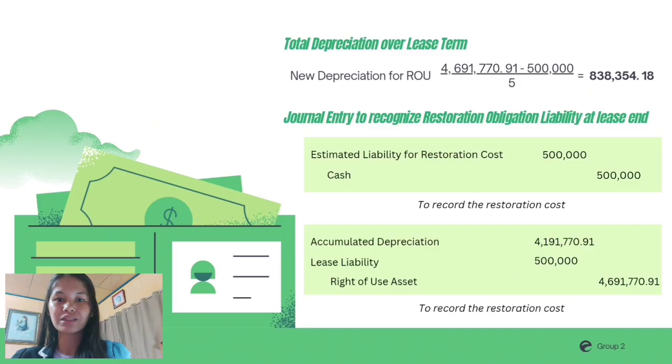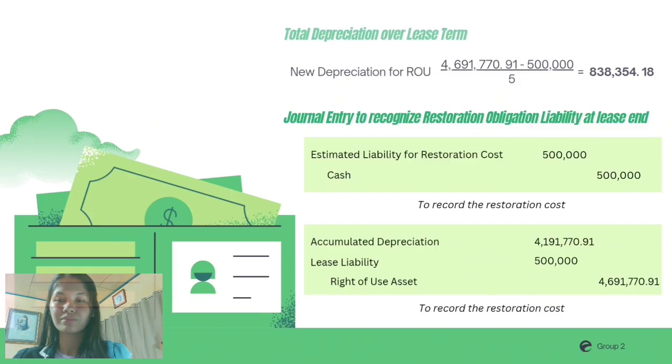The right-of-use asset is then derecognized by debiting accumulated depreciation of 4,191,770.91 and the lease liability of 500,000 and crediting the ROU asset for 4,691,770.91, thereby closing all lease-related accounts.